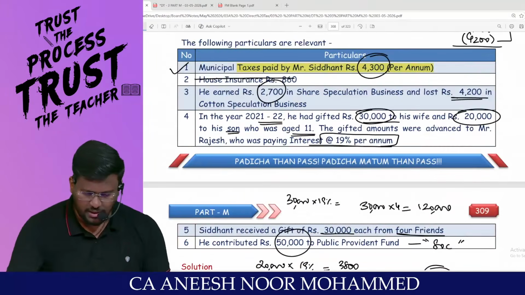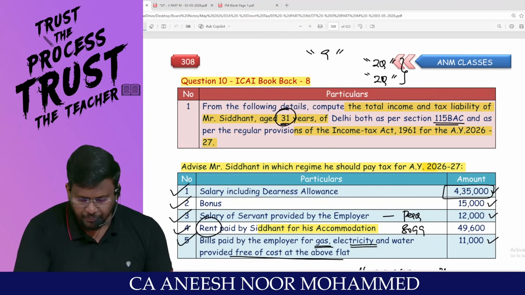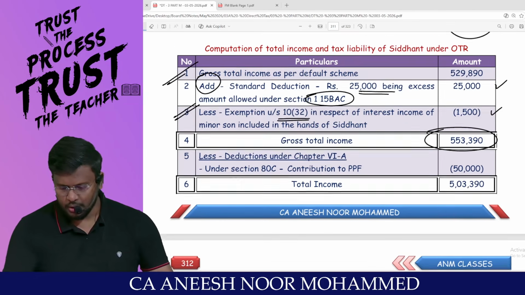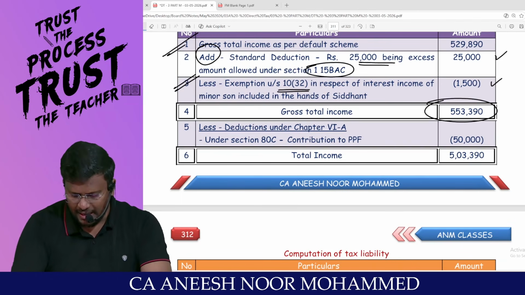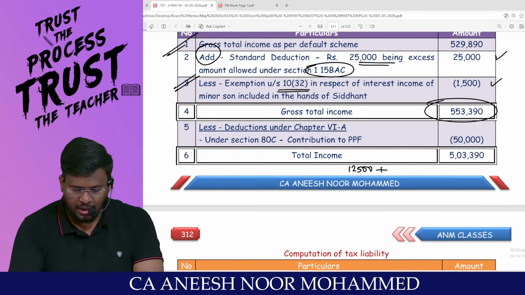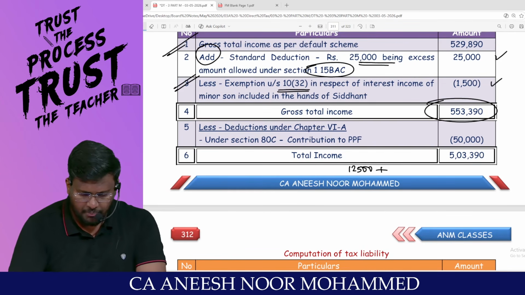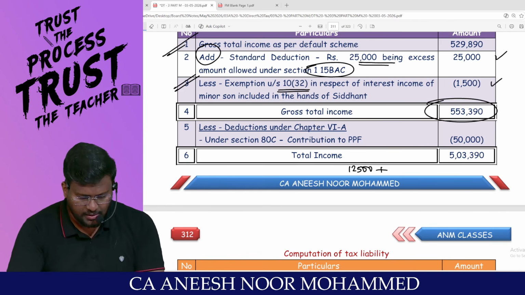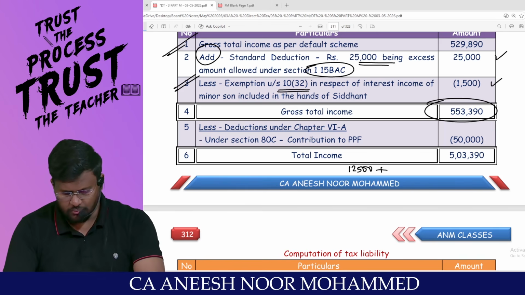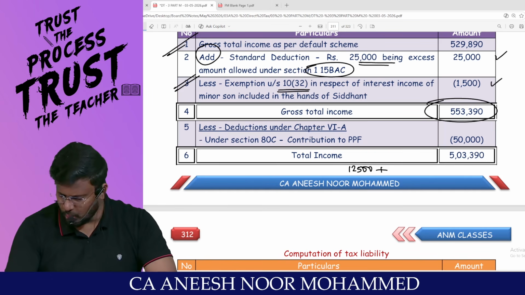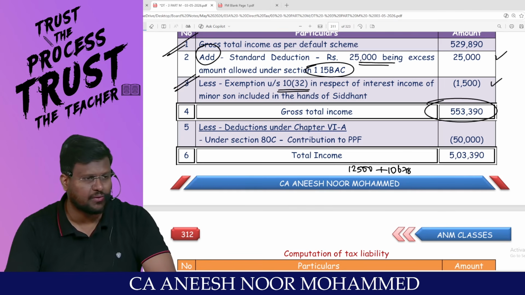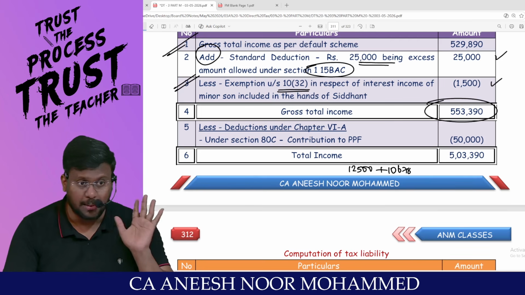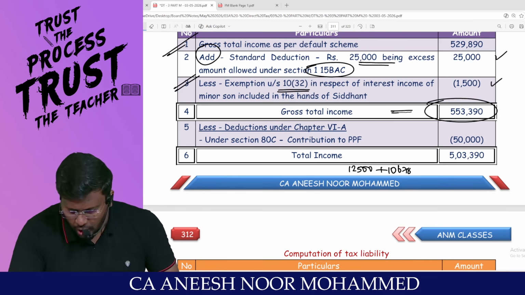What is the age of the assessee given? The age is 31. That means 2,50,000 rupees is the basic exemption limit. So 2,50,000 to 5 lakh at the rate of 5%, 12,500, plus 5,53,390 minus 5 lakhs comes to 53,390 into 20%. Am I right, sir? Sir, 12,500 plus 10,678. But another difference between the default tax regime and the optional tax regime is the chapter 6A deductions. Am I right, sir? This is only the gross total income.